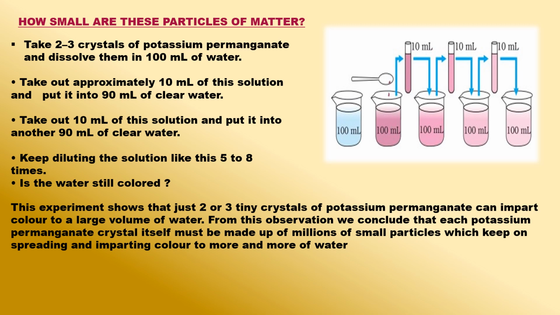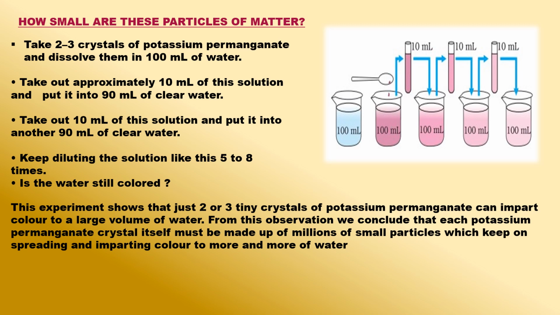Take 10 ml of the deep purple solution of potassium permanganate from the first beaker and mix it with 90 ml of water present in a second beaker, to dilute it. Due to this dilution, the color of the potassium permanganate solution in the second beaker becomes a bit lighter. Now, take 10 milliliters of potassium permanganate solution from the second beaker and mix it with 90 ml of water present in the third beaker, to dilute it further. The color of the solution will become still lighter.